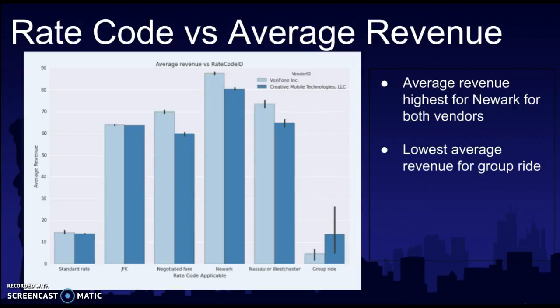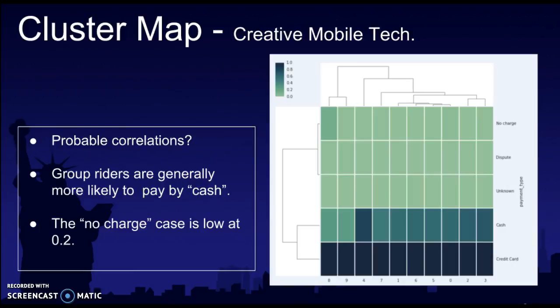Then we compared the rate code versus the average revenue. For example, there are different rates: there are standard rates, there is a JFK rate, there is a Nevoc rate. We found that the average revenue is highest for Nevoc for both vendors. However, the lowest average revenue is for the group rides. These are some of the insights that we got from the data.